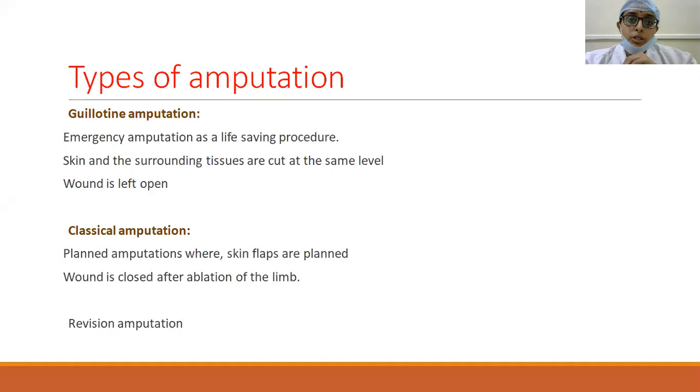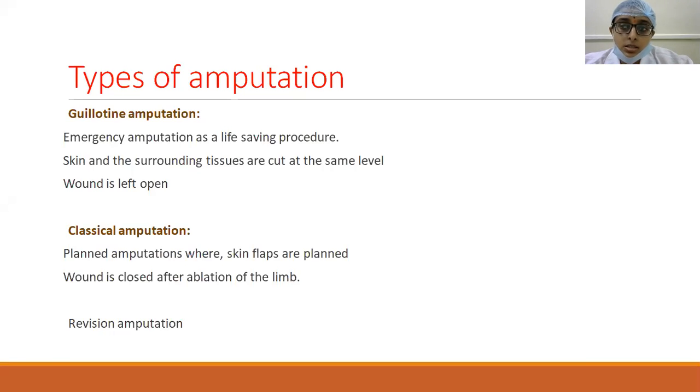Guillotine amputation is usually done in case of massive crush injuries, where the patient has to get rid of the disease load or gangrenous or dead tissue as soon as possible, and where the surgical time cannot be prolonged. We also do it in case of badly infected limbs, and then subsequently, as the patient recovers, the wound is closed.